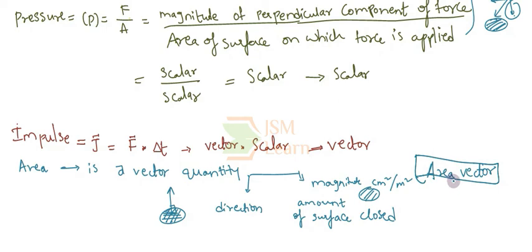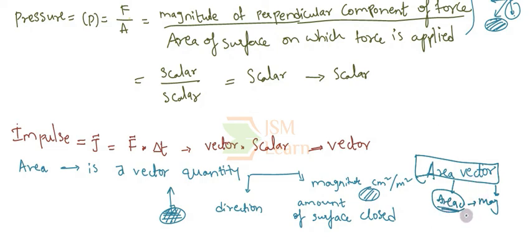Generally we use the word area as the magnitude of this vector. The word area is used as a magnitude. It indicates the magnitude of this area vector.